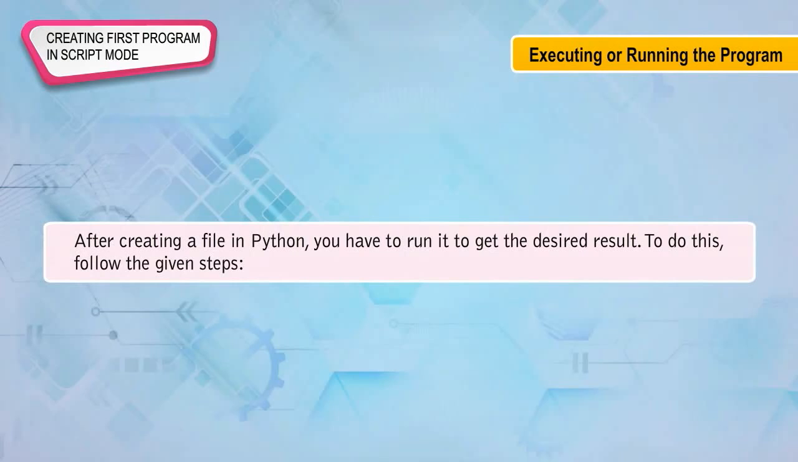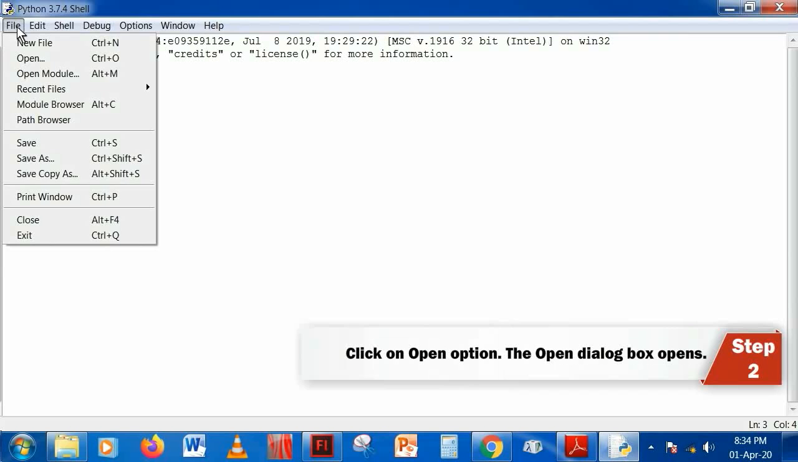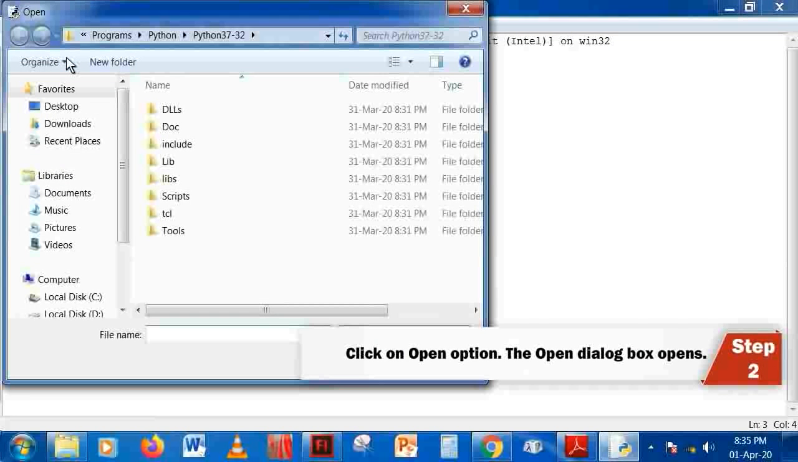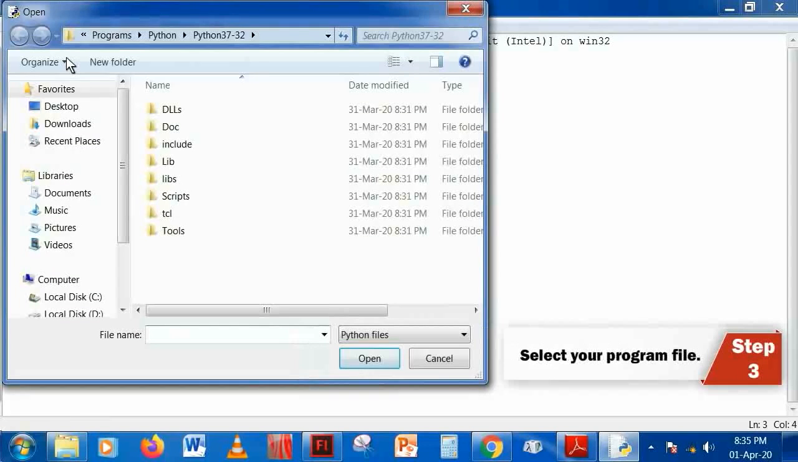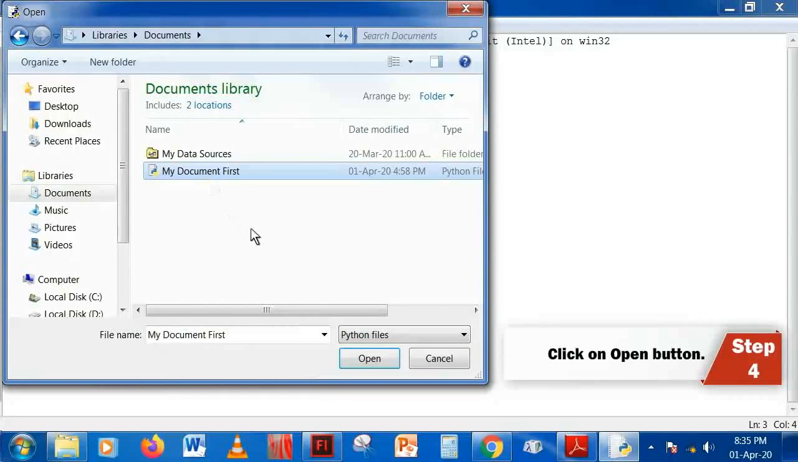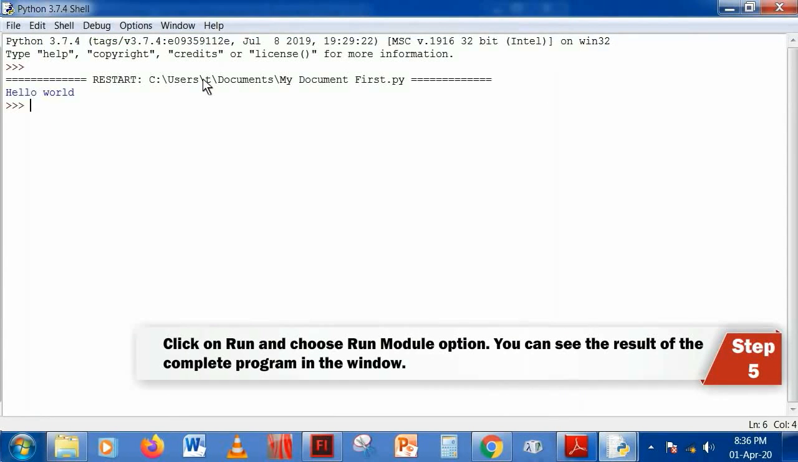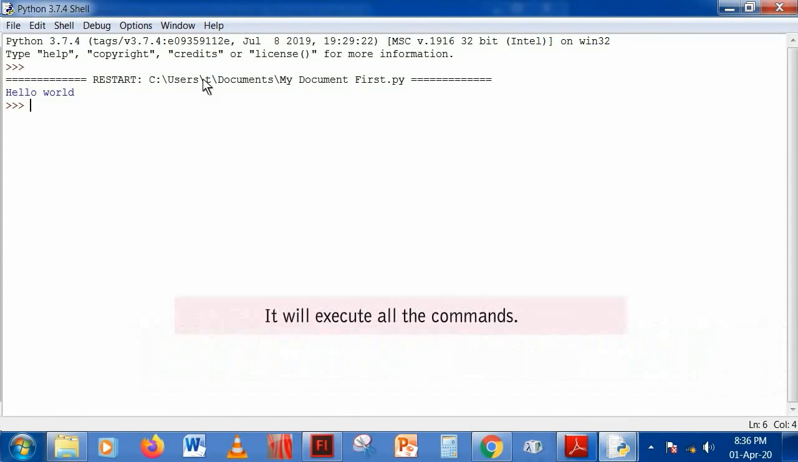After creating a file in Python, you have to run it to get the desired result. To do this, follow the given steps. Step 1. Click on File menu. Step 2. Click on Open option. The Open dialog box opens. Step 3. Select your program file. Step 4. Click on Open button. Step 5. Click on Run and choose Run Module option. You can see the result of the complete program in the window. It will execute all the commands.